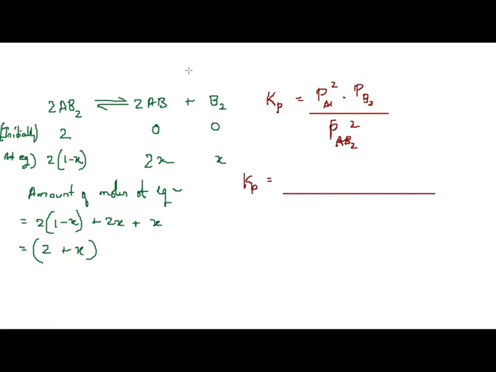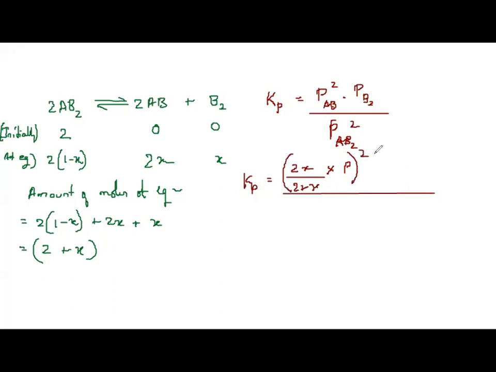Partial pressure of AB, the whole square: AB is 2X by 2 plus X, the amount of moles at equilibrium, into P, the whole square.